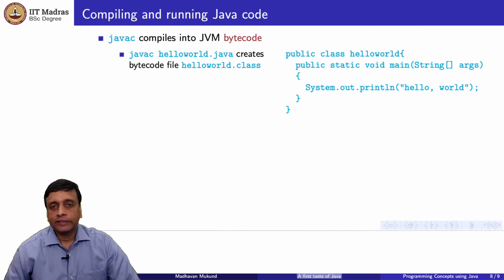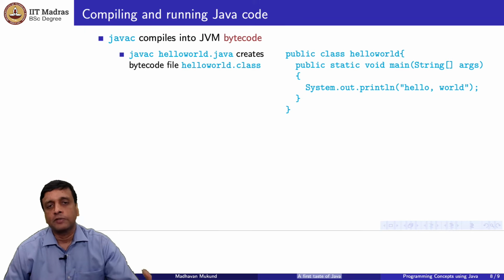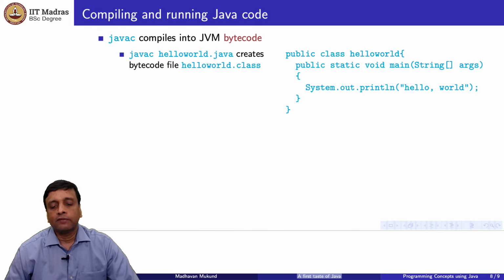So we still have a machine. It's not the machine on which we are actually working, but there is a layer on top, this JVM. So our Java code has to be translated into that machine. So we still need a compiler. This is called Javac. Javac compiles your Java file into what is called bytecode. This is very similar to any compiler, but instead of compiling it for a specific machine architecture, it's compiling it to this hypothetical virtual machine code. This is called Java bytecode.